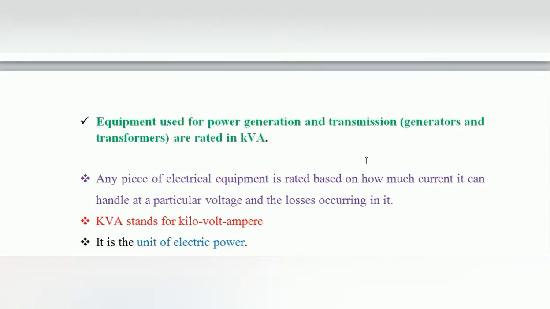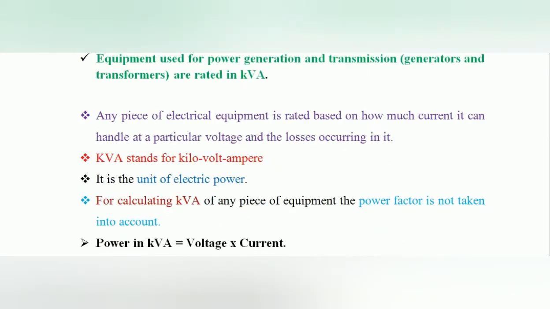And the equipment used for power generation and transmission, as already said, is represented by kVA. Load is represented by kilowatt. Any piece of electrical equipment is rated based on how much current it can handle at a particular voltage. That is, when we apply the voltage, depending upon the voltage it consumes some amount of power, so that it takes current from the voltage.